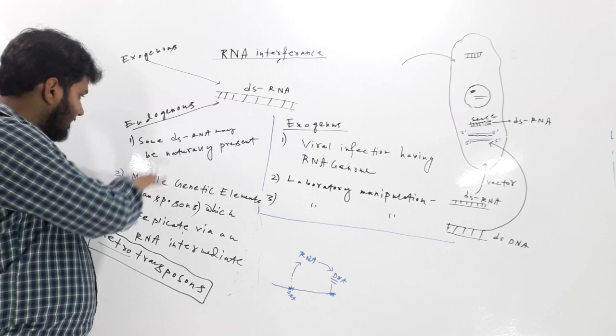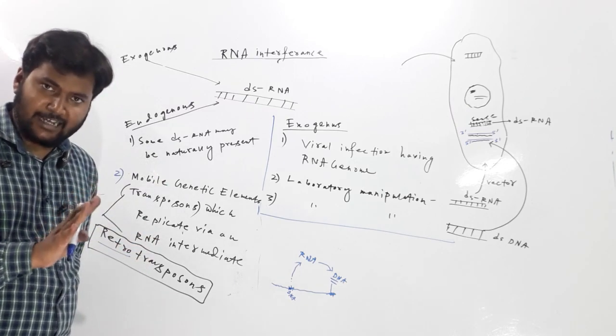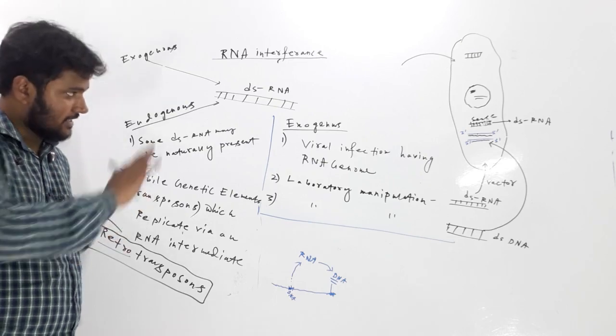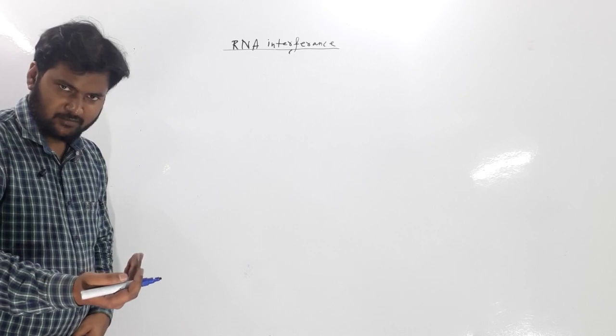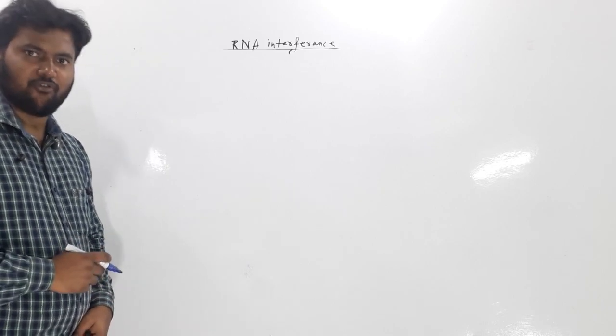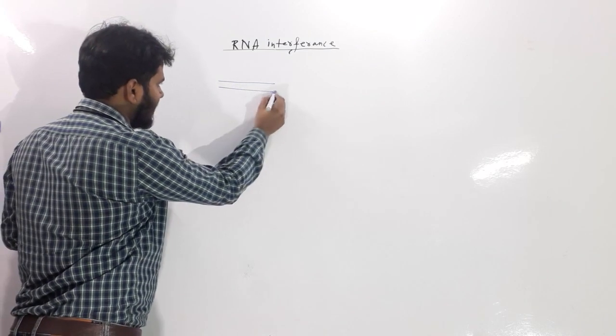So these are the internal, or endogenous, sources by which double-stranded RNA may be produced inside one cell. Now let us discuss in more detail the procedure of RNA interference. So double-stranded RNA is ready right now.